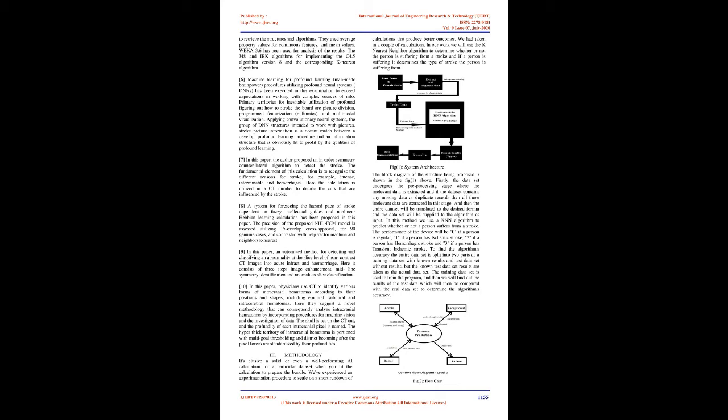For the most part, 3 types of strokes can be found. To retrieve the structures and algorithms, they used average property values for continuous features, and mean values. WEKA 3.6 has been used for analysis of the results. The J48 and IBk algorithms for implementing the C4.5 algorithm version 8 and the corresponding K-nearest neighbor algorithm.